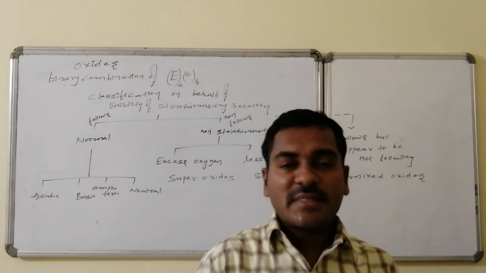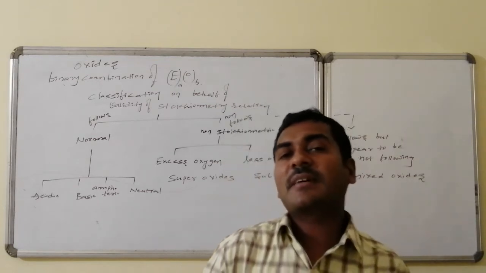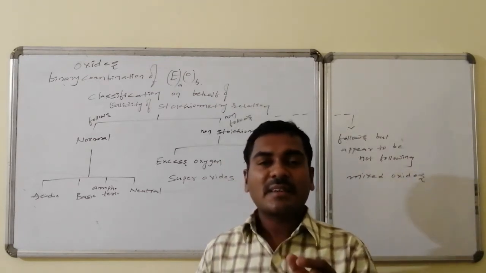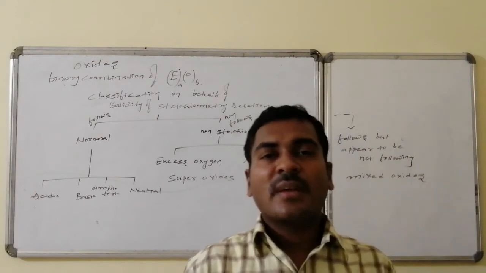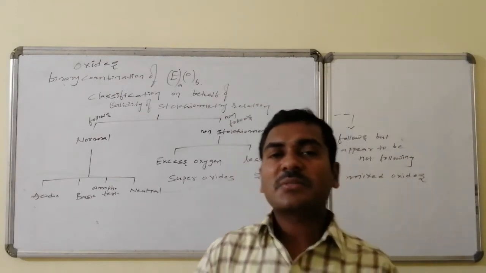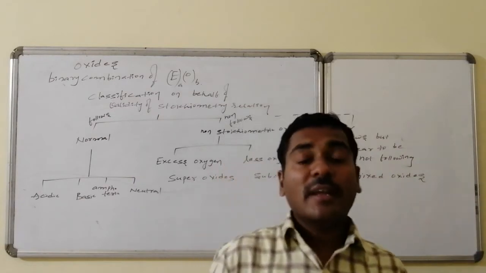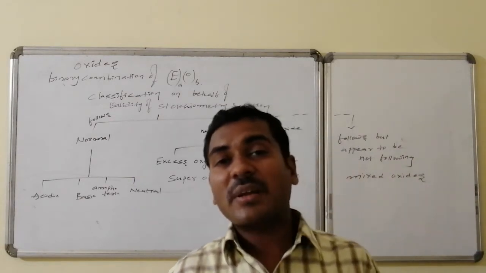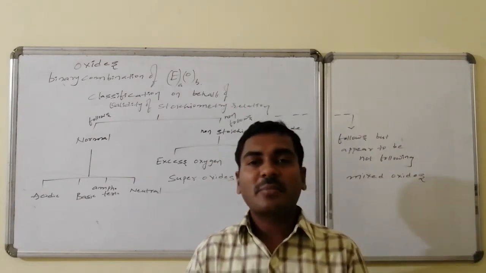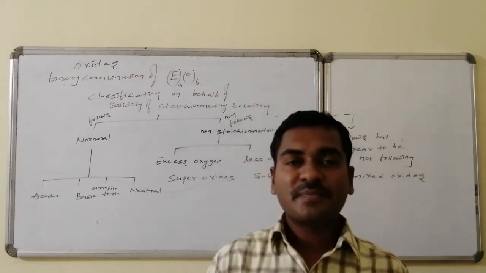So these broad varieties of oxides can't be discussed in a small portion. An elaborate discussion is needed. The chemical combinations of elements with oxygen, which are known as oxides, are broadly divided into categories.